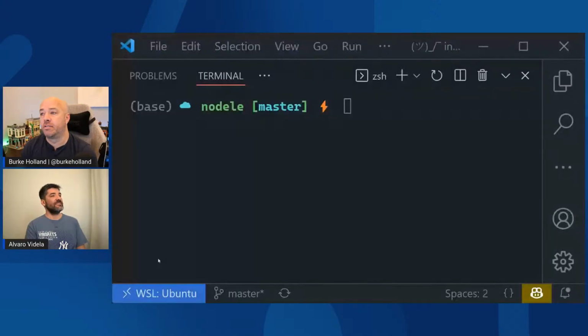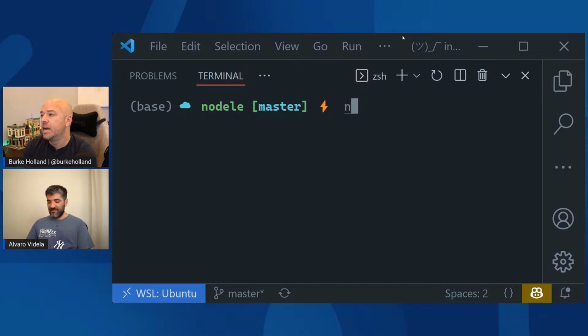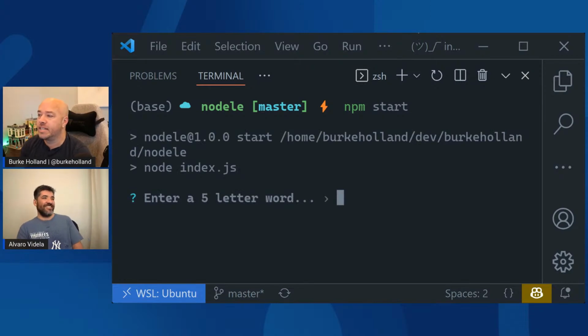Well, that's awesome. Now, before we do any of that, Alvaro, we're going to play a game. Y'all may have heard of this game. It's called Wordle, and we rewrote it in Node so we could do it from the command line. Let's see how quickly we can get this, because this is not the same word that is on the actual Wordle site. We're getting a random one here. All right, chat, let me move here so y'all can play along.